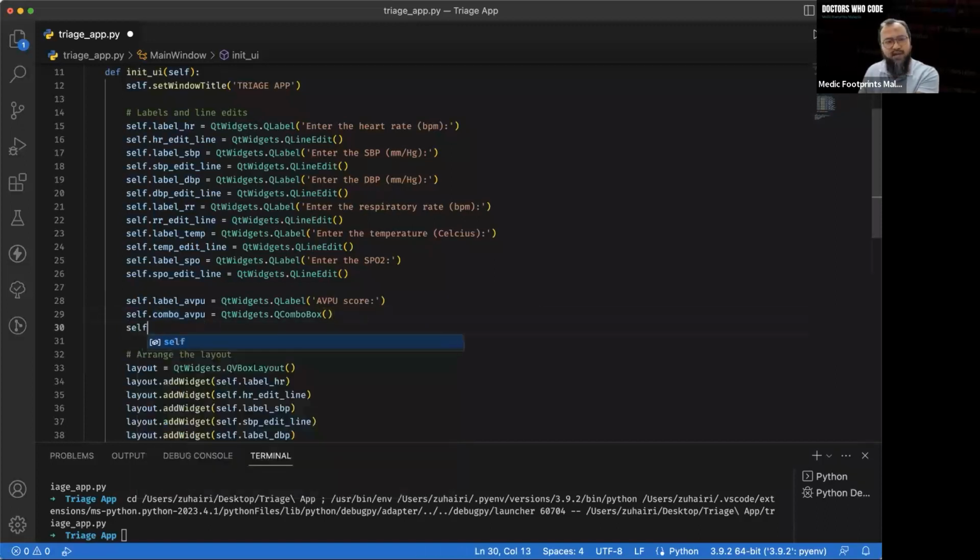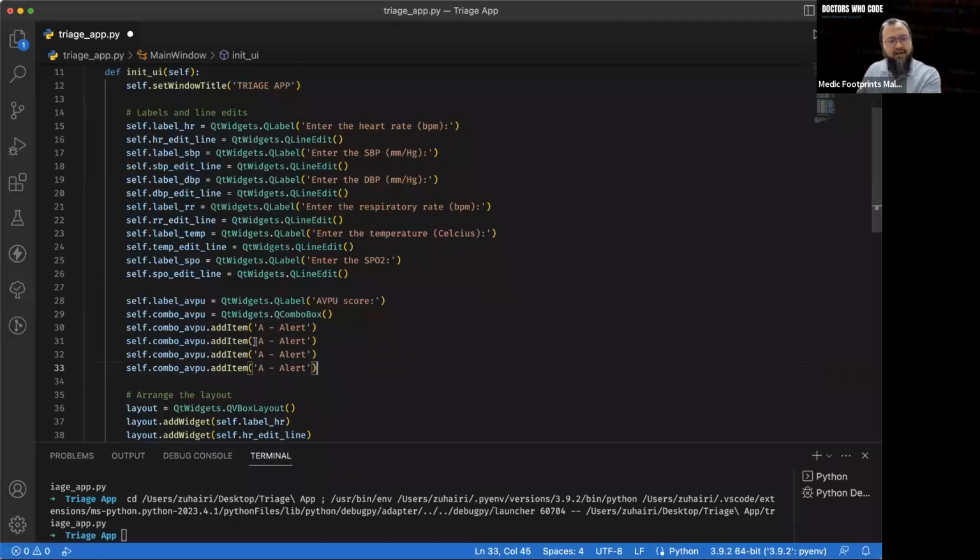So let's do it. Self dot combo AVPU dot add item. And inside it we're going to add, the first one is A, for alert. Of course we have to add all the other things as well.